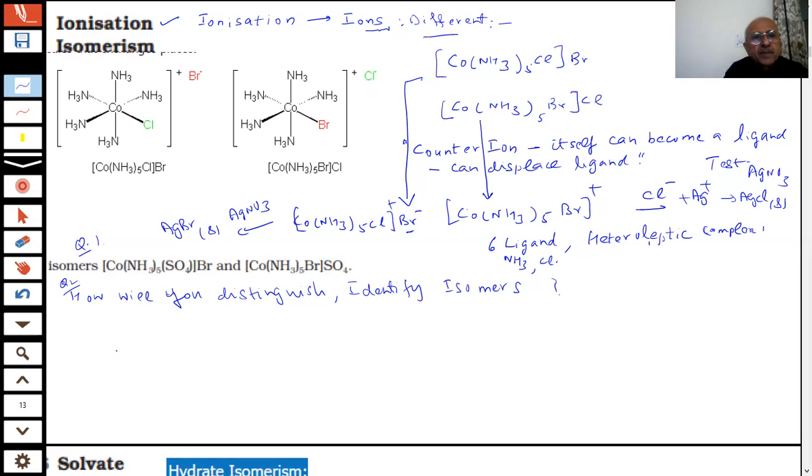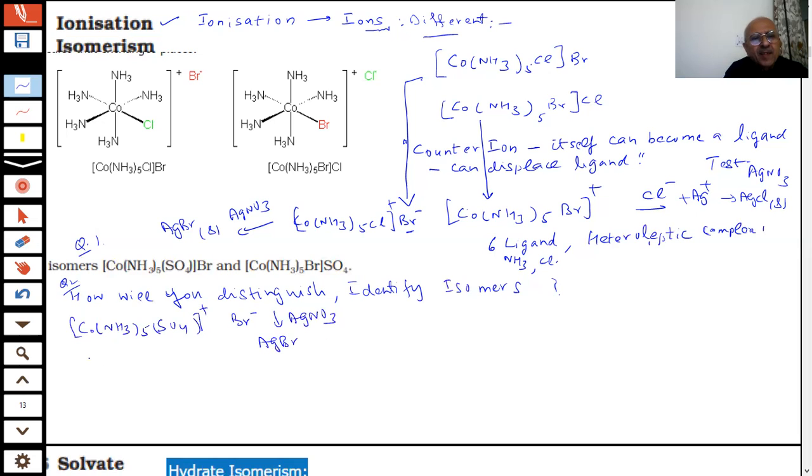We will add silver nitrate solution to both of them. In the first, [Co(NH3)5SO4]Br, with Br minus, if you add silver nitrate you get AgBr.